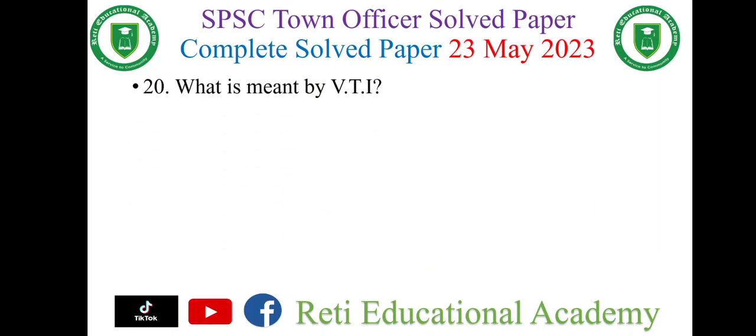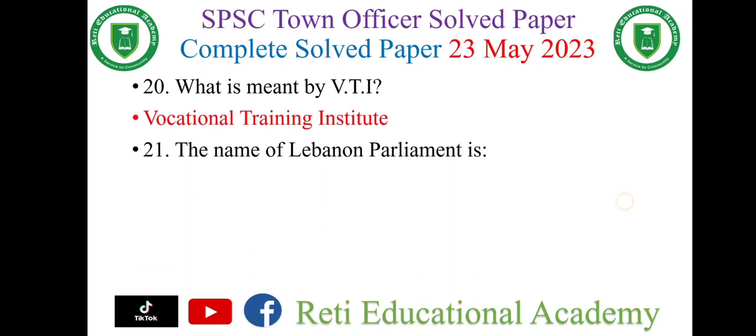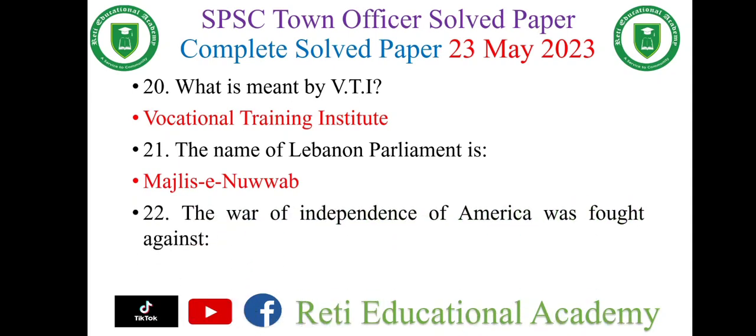Question number 20. What is meant by V.T.I, Virtual Training Institute? Question number 21. The name of Lebanon Parliament is Majlis-e-Nawab. Question number 22. The War of Independence of America was fought against Britain.